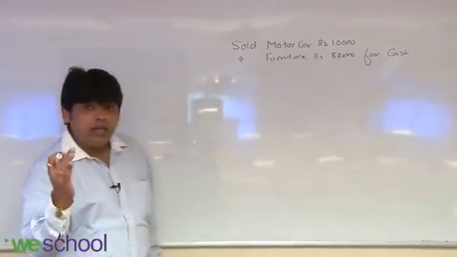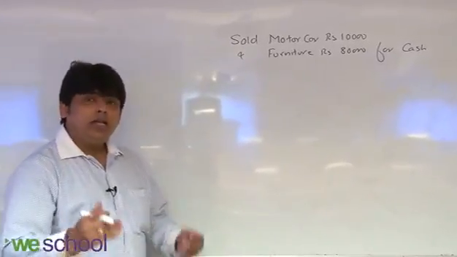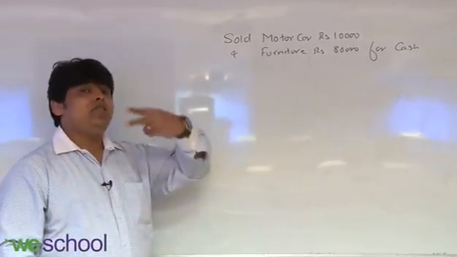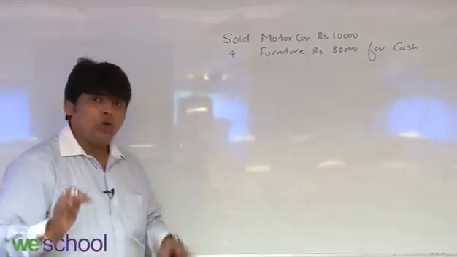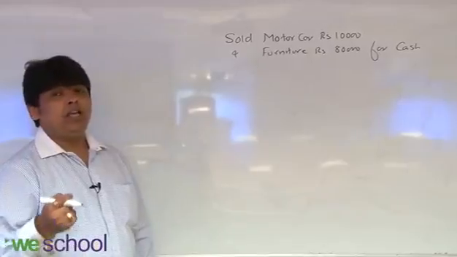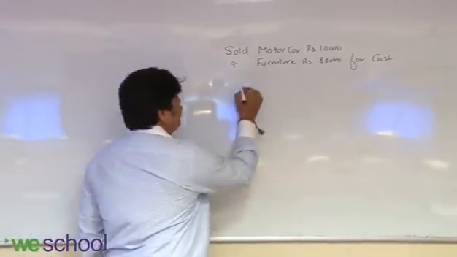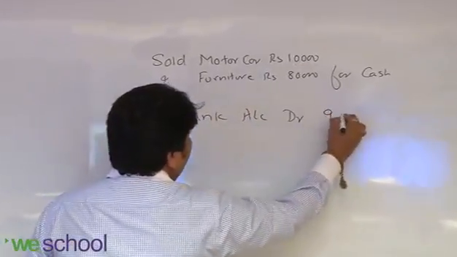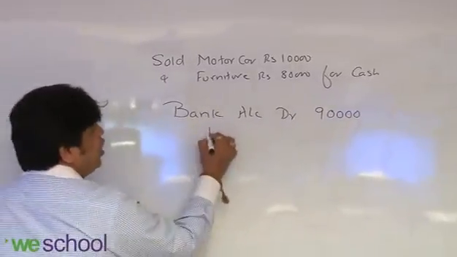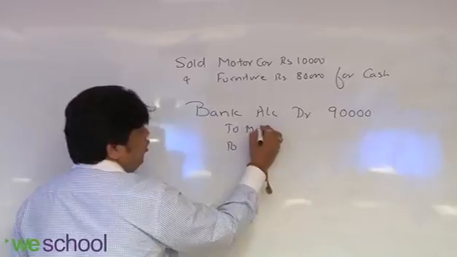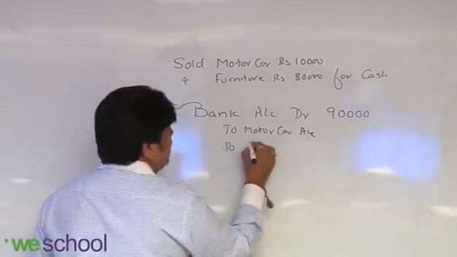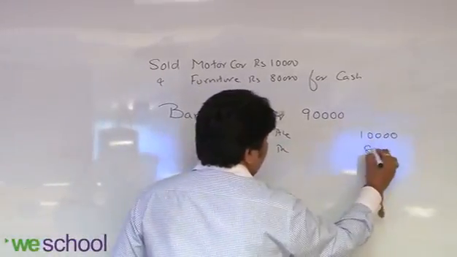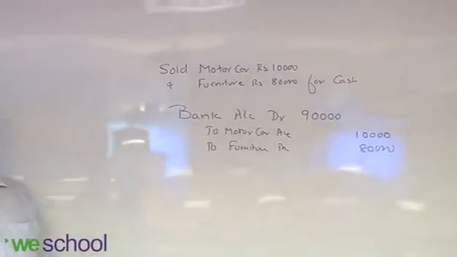Real account says that debit what comes in, credit what goes out. In this transaction, you are selling motor car and furniture, so motor car and furniture are going out, so you have to credit them. What is coming in? Cash. So for cash, debit what comes in: bank account debit. Total 90,000 cash had come in. And what goes out for the company? Two things go out. One is the motor car account, second is the furniture account, 10,000 and 80,000. You got my point?